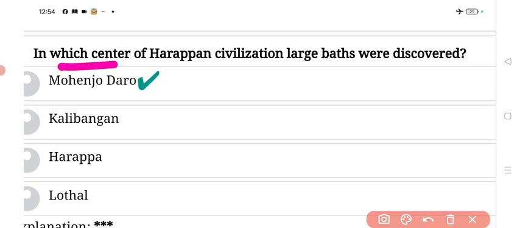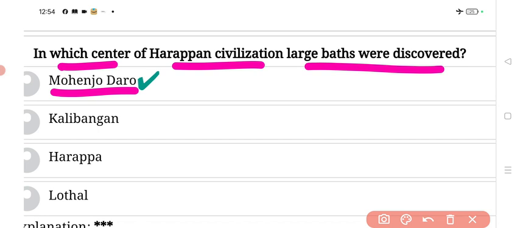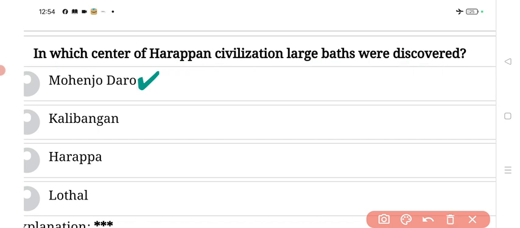In which center of Harappan civilization were large baths discovered? Answer, Mohenjo-daro. Next.